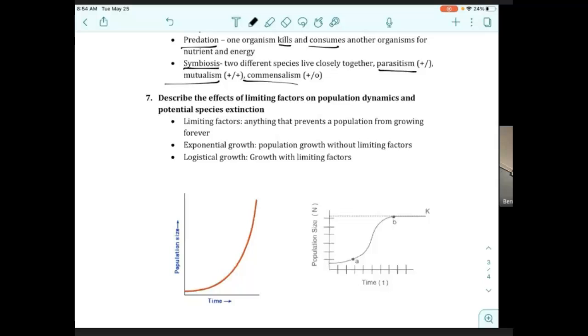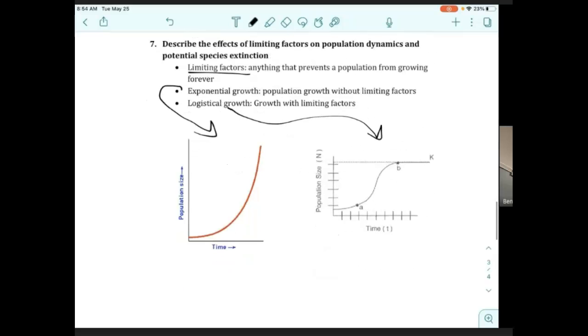And then the last one, describe the effects of limiting factors on population dynamics and potential species extinction. Remember, limiting factors, they limit population growth. This is the exponential model. This is the logistic model. Remember, when we look at these graphs, the slope represents the growth rate. So let's jot that down. Slope equals growth rate. The steeper the slope, the faster the growth rate occurs. Okay? All right, let's submit this.